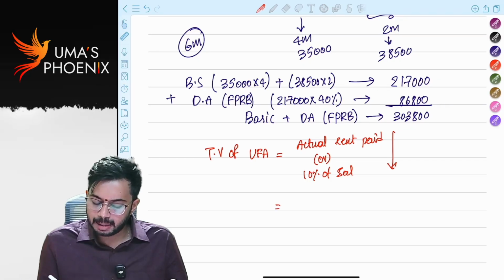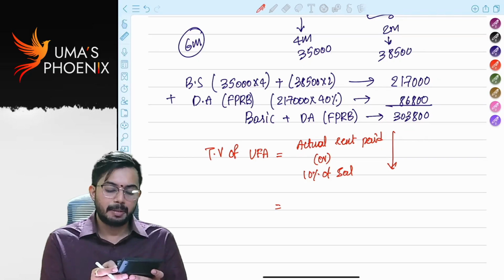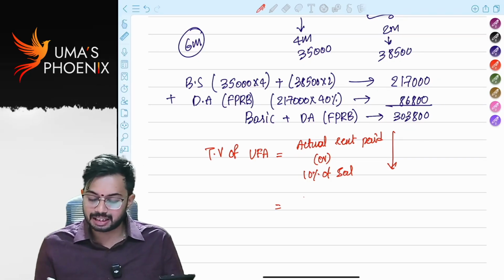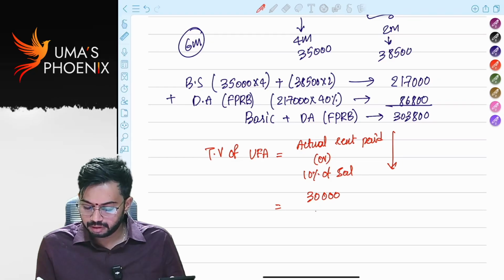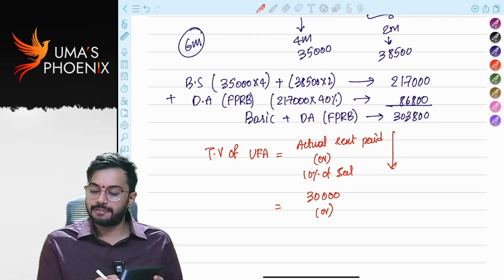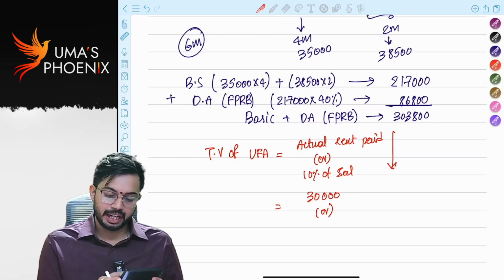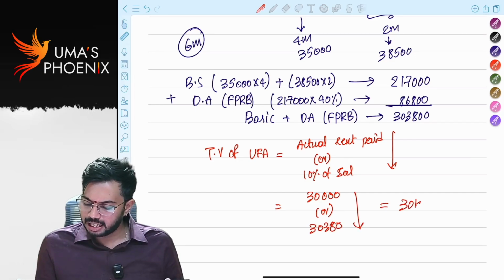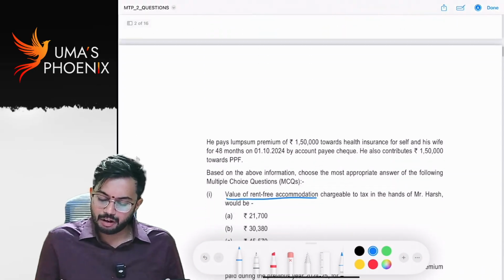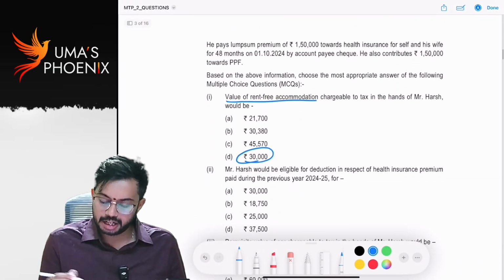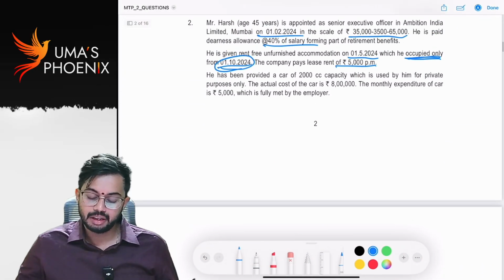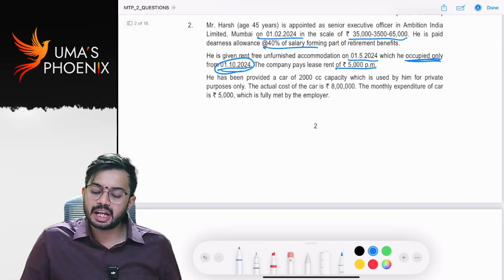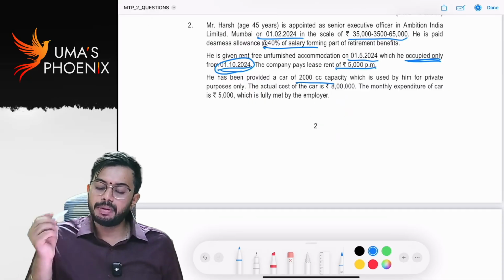The actual rent paid is 5,000 per month, right? 5,000 into 6 is 30,000, or 10% of salary, 3,03,800 into 10%, is 30,380. Whichever is lower means 30,000 is the taxable value of unfurnished accommodation. Is it clear? Next, he has been provided a car of 2,000 cubic capacity.